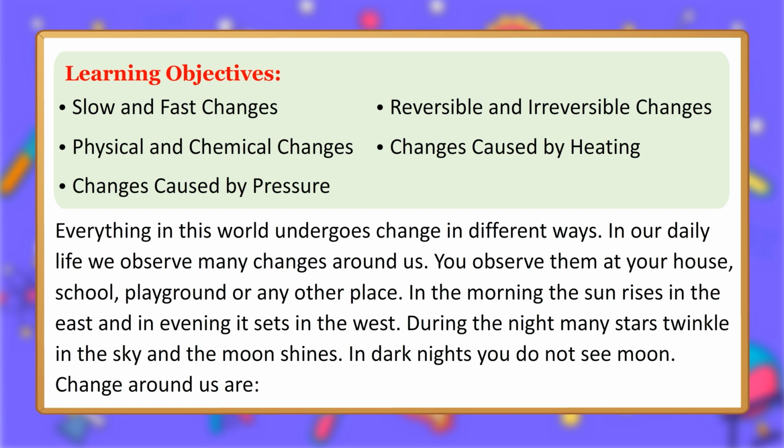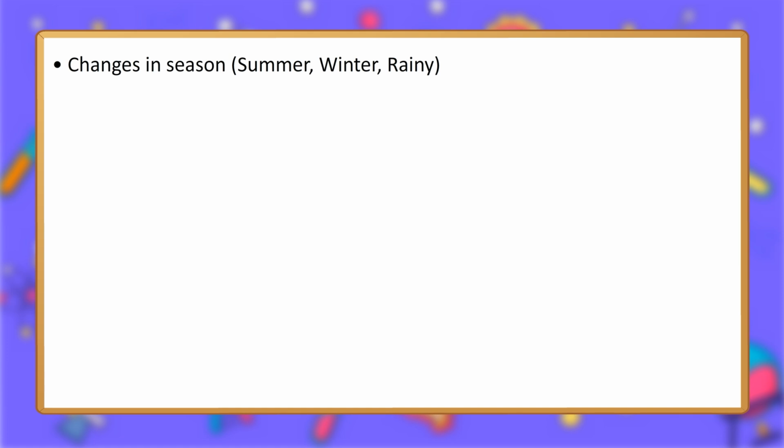In our daily life we observe many changes around us. You observe them at your house, school, playground or any other place. In the morning the sun rises in the east and in evening it sets in the west. During the night many stars twinkle in the sky and the moon shines. In dark nights you do not see moon. Changes around us are changes in season: summer, winter, rainy.